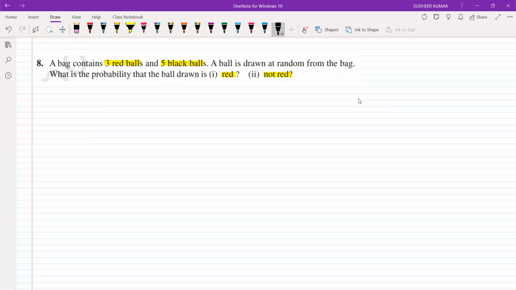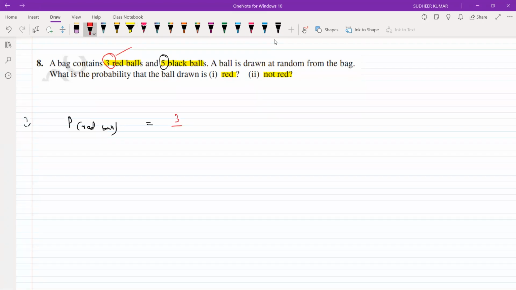Number of red balls 3 and number of black balls 5. After completing that, we can write the first one: probability of getting a red ball. Total balls are 3 red and 5 black, total 8. So red balls only we need. Red balls are 3 only.